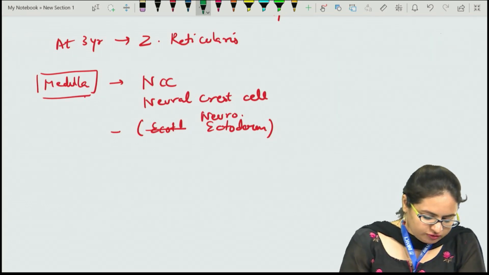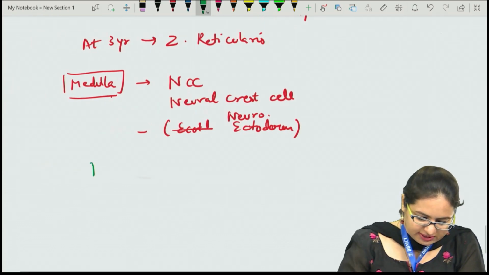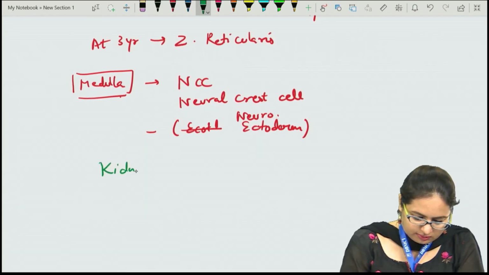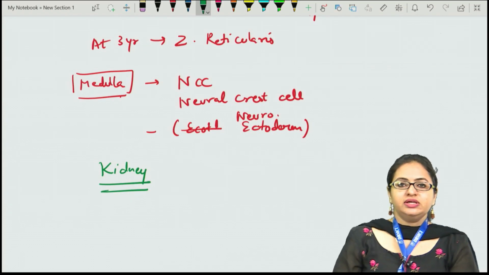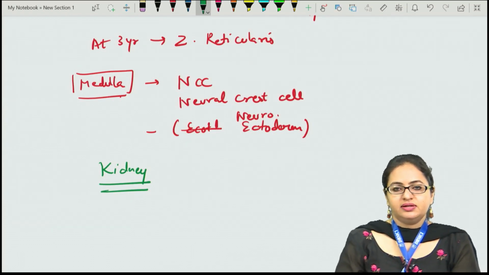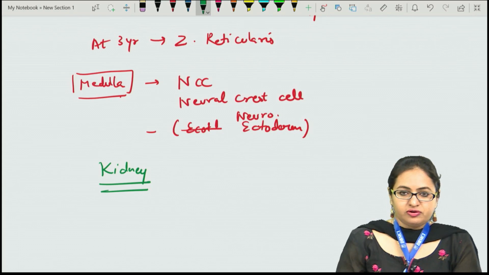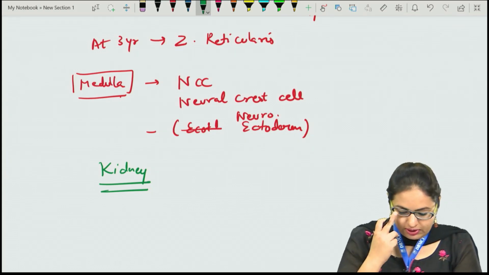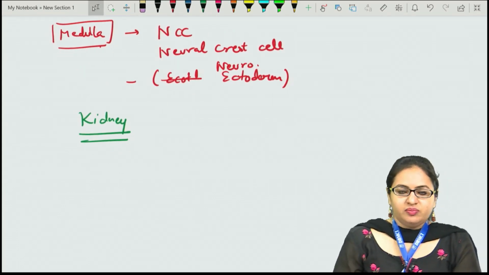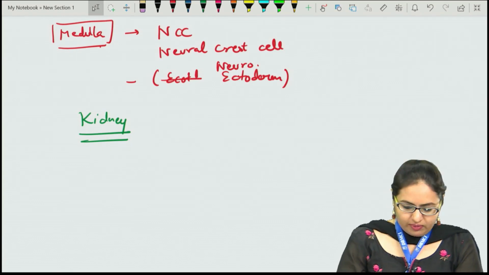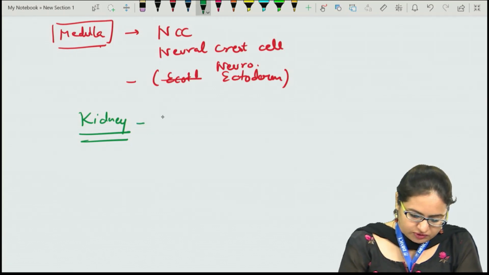Now if you see the rest of the options, it includes the kidney. When we talk about the kidney, it has a collecting portion and a conducting portion. The main portion, or the parenchymatous portion, of the kidney is formed by the metanephric blastema, which is mesodermal.